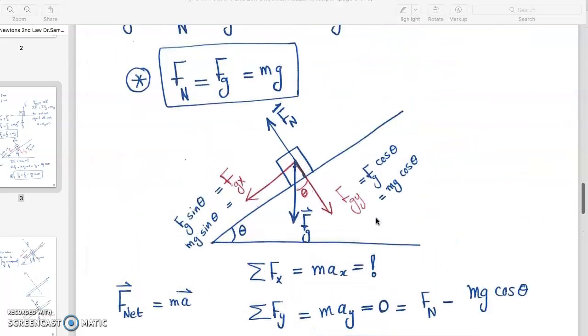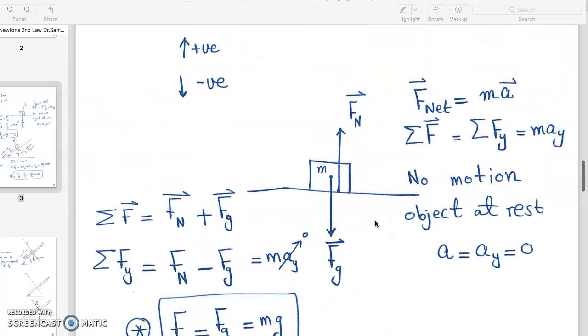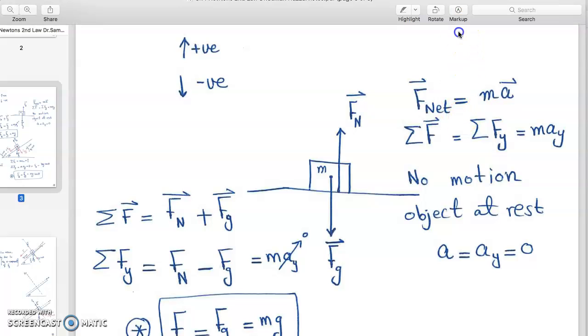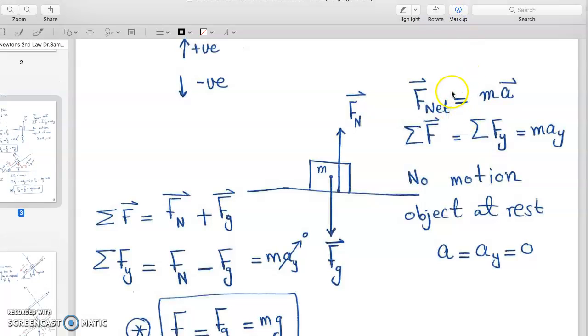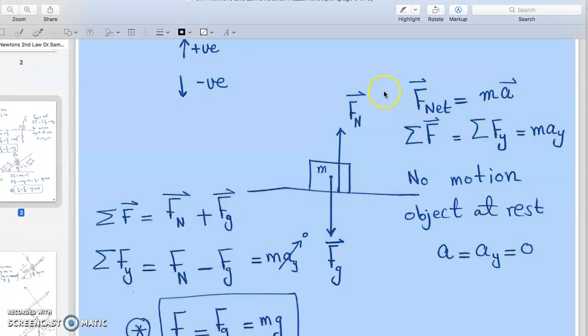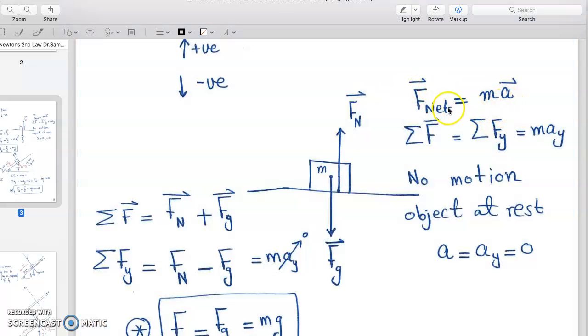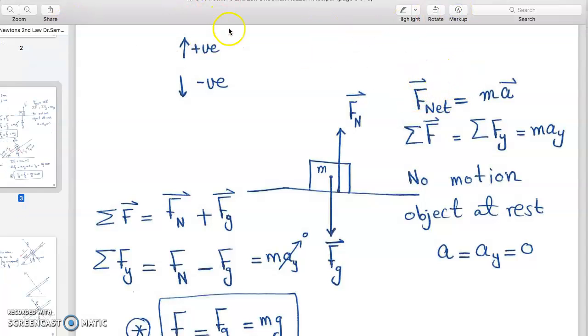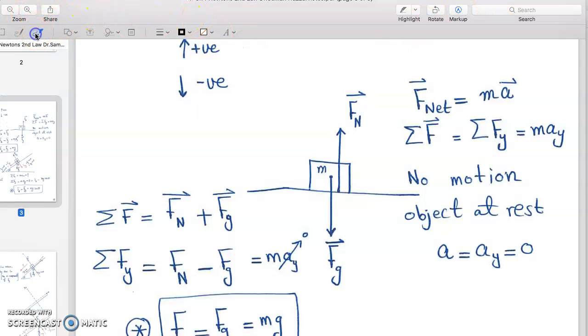Now go back to write those equations of motion, from the point of view of Newton's second law, which is F net. I was thinking if I click on markup, it will allow me to write. Just a second, guys. All right, it's allowing me. Good. So, from the point of view of Newton's second law of motion, F net is equal to ma.